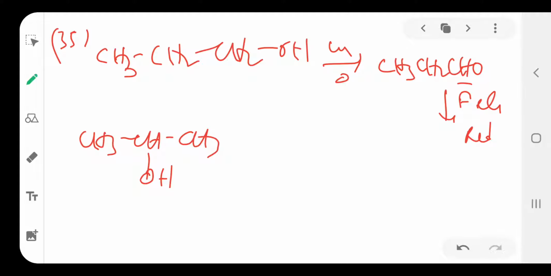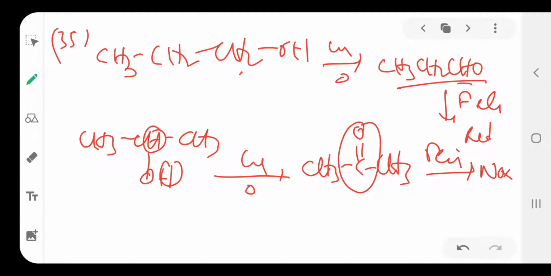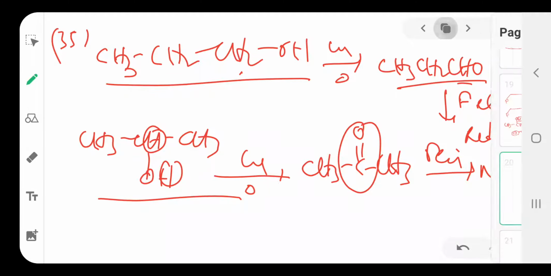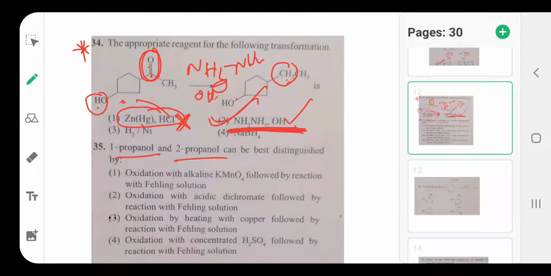But a secondary alcohol reacts with copper catalyst, where two hydrogens are removed to form a ketone, CH3COCH3. It reacts with Fehling's solution, no reaction takes place. So Fehling's solution only oxidizes the aldehyde to carboxylic acid, but never oxidizes the ketone. So primary and secondary alcohols are distinguished by Fehling's solution. Here the option is